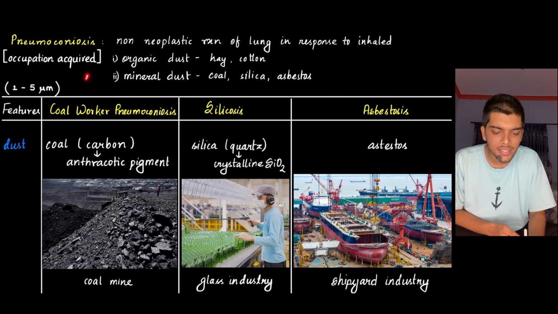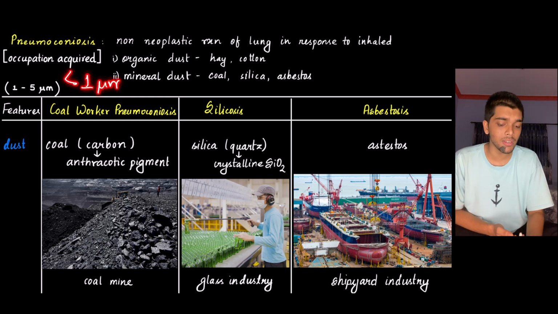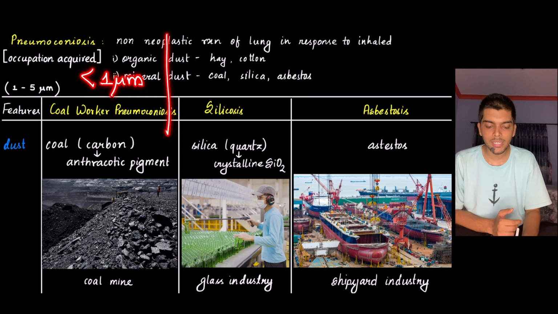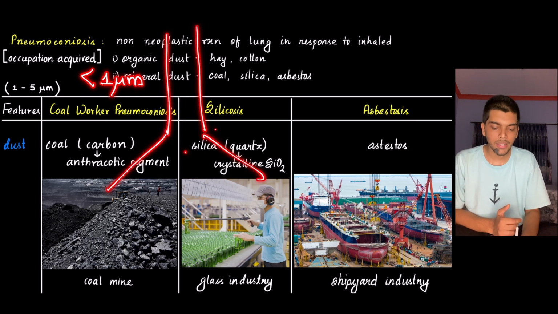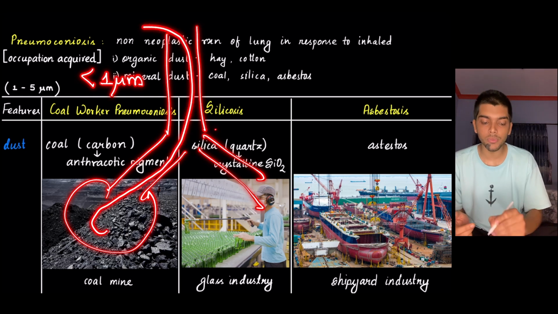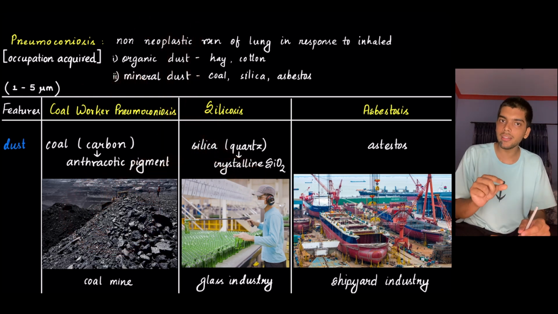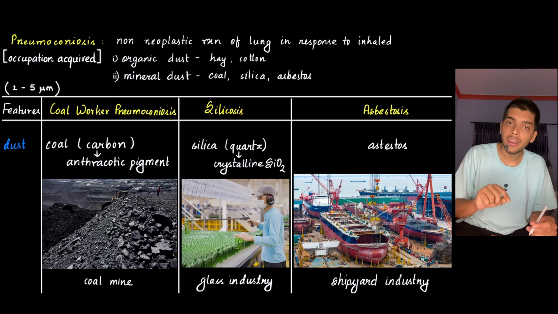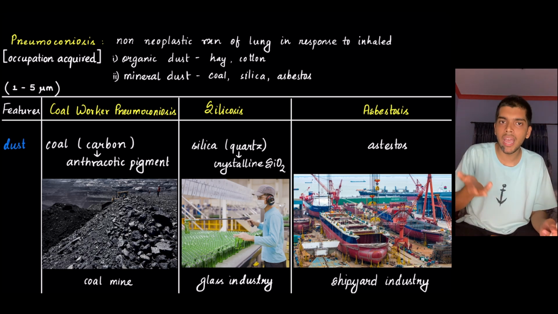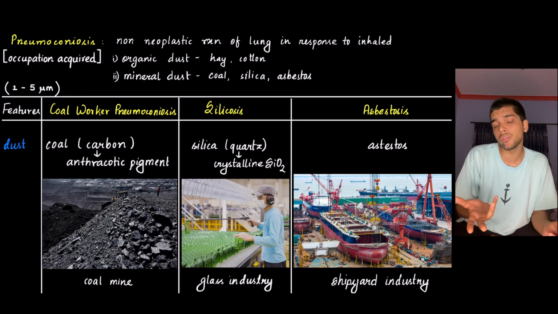What if the dust size is less than 1 micrometer? Or what if the dust size is greater than 5 micrometer? What then? See, if the dust size is less than 1 micrometer, it will pass through the respiratory tract and finally reach the alveoli. But then it can return back outside as well. So if the dust particle size is less than 1 micrometer, it can easily enter in, but then it can easily exit out as well. And if it exits out, it is not going to show any lung reaction, so it is not pathogenic.